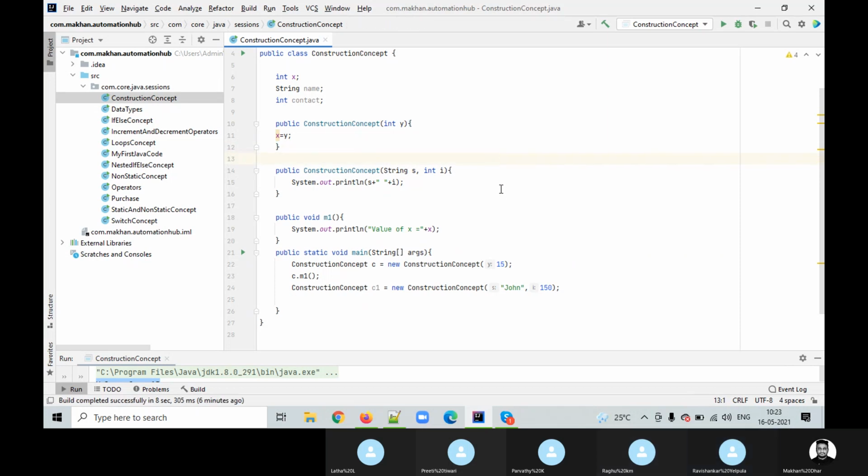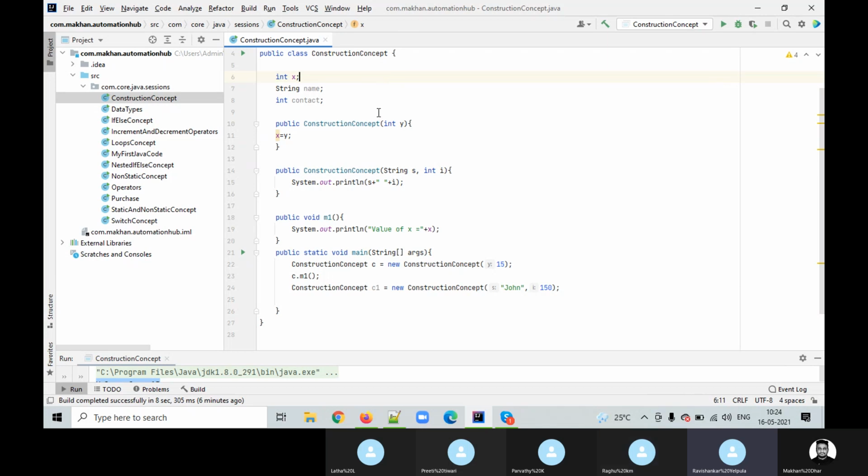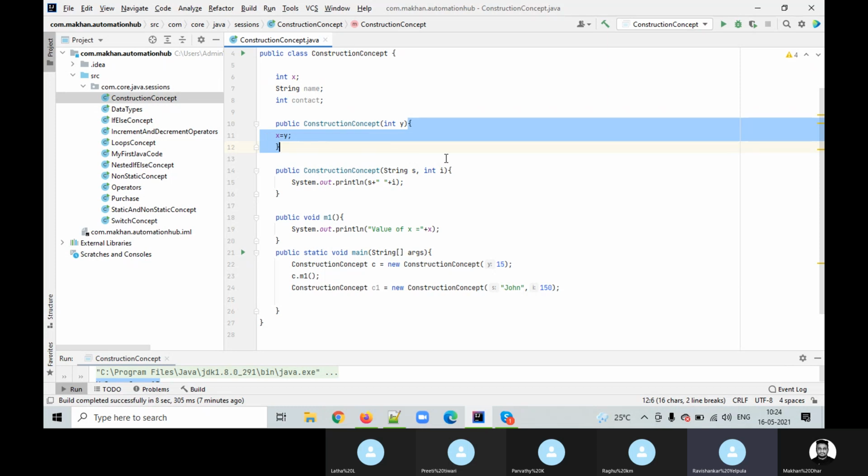Now here I'll tell you, Raghu. The int x on the top is a global variable. A global variable is nothing but the class variable, so the scope of that variable is throughout this class. Within this complete class, you can access that variable wherever you want. And the int y, whatever we pass in the first constructor, its scope is within that constructor itself. We can't access that y outside.